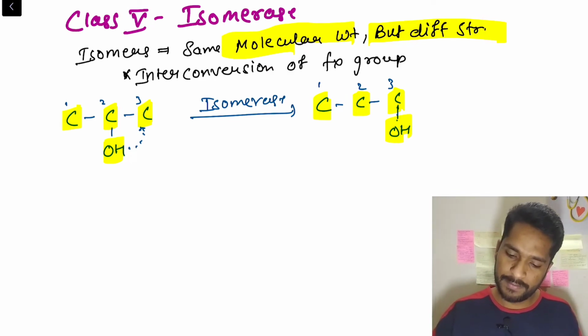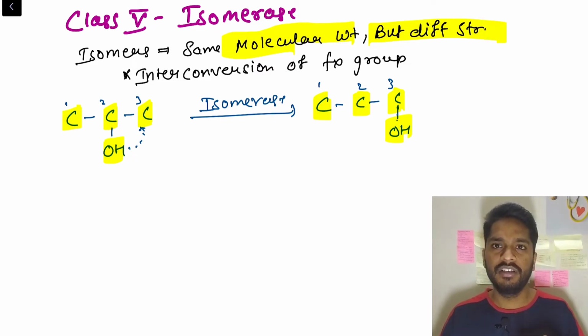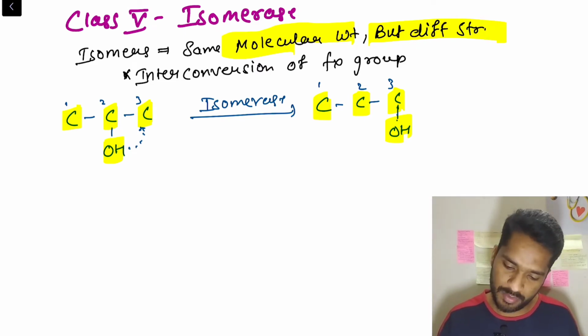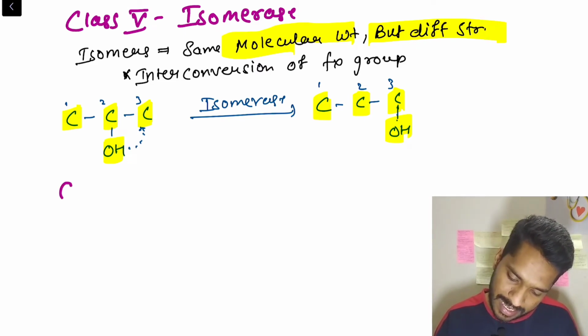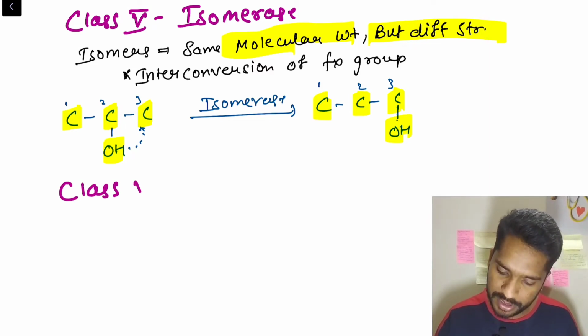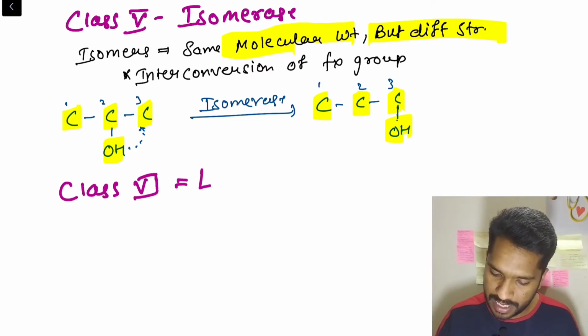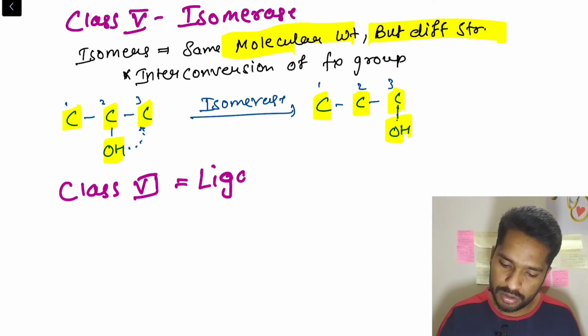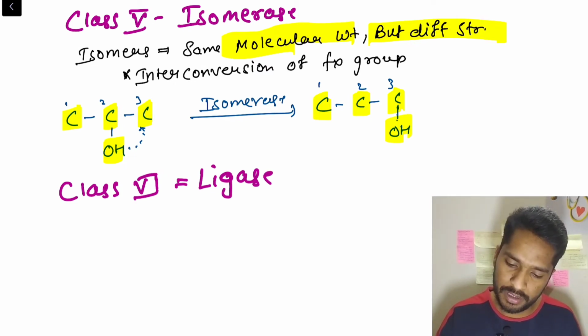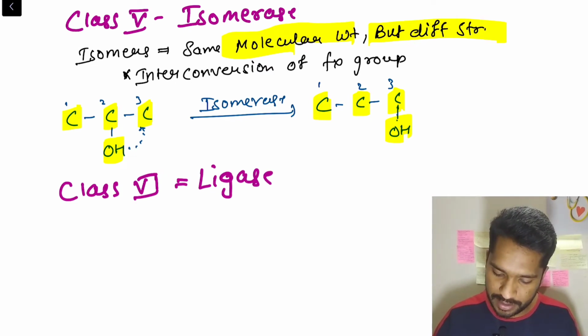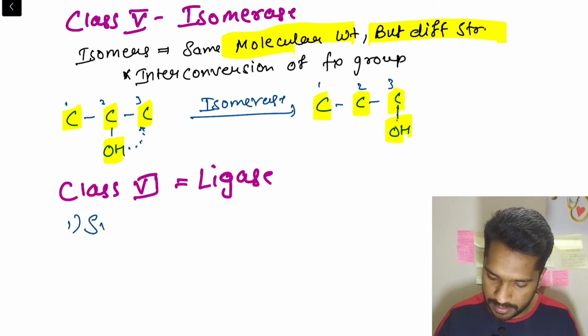Then at last we have ligase. Class 6 is ligase, which means to bind. Here we have two important examples: one is the synthase group of enzymes, and another one is synthetase.